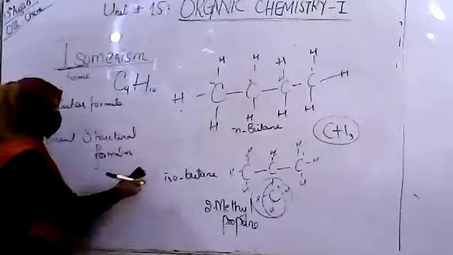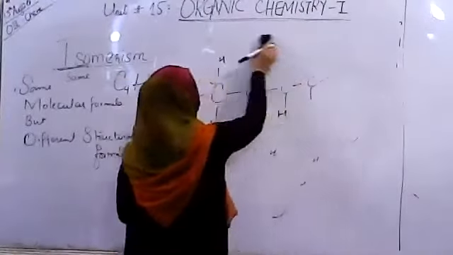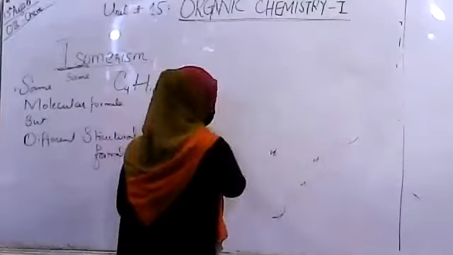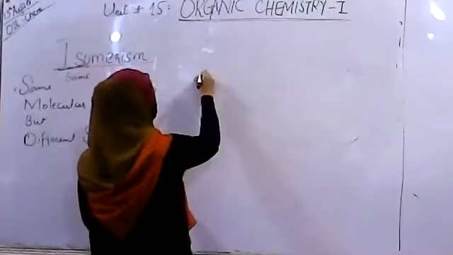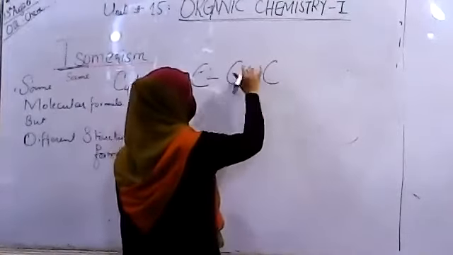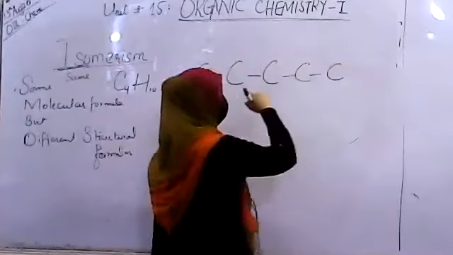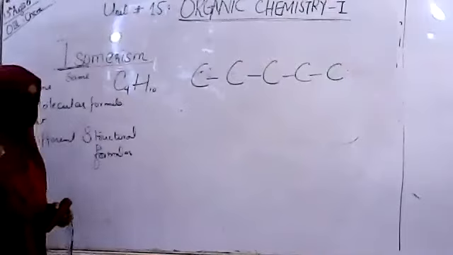Let me just give you another example of pentane. If we have 5 carbon members, 1, 2, 3, 4, 5. This is the 5-membered chain. I'll complete the bonding later on.